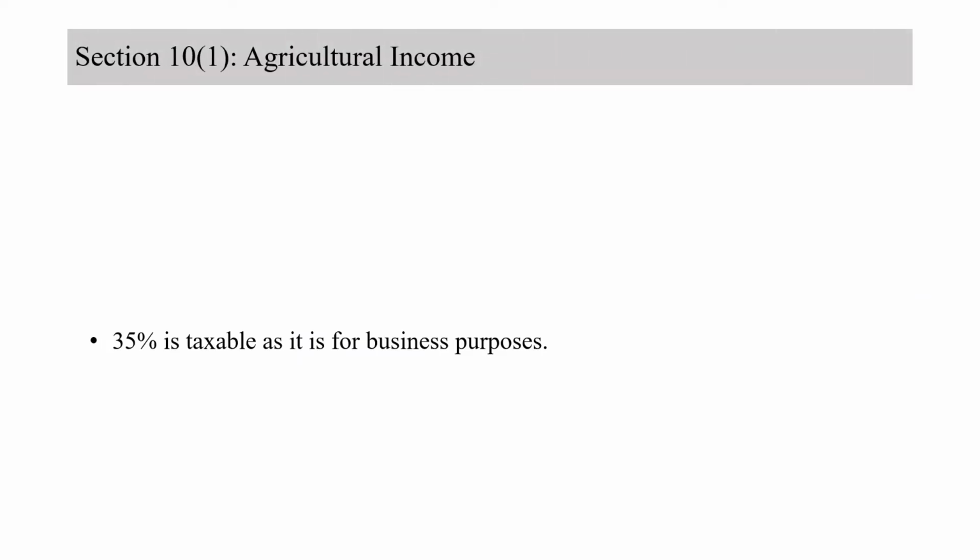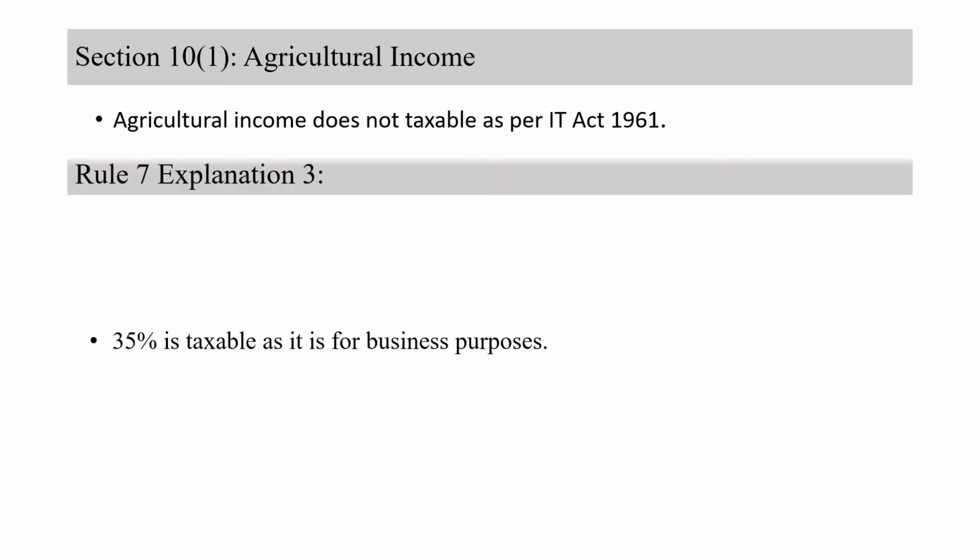Section 10, subsection 1, agricultural income. Agricultural income is the income which is not taxable, that is, it is exempted from income tax. See here, agricultural income is not taxable as per the IT Act 1961. So according to the Income Tax Act, it is not taxable.